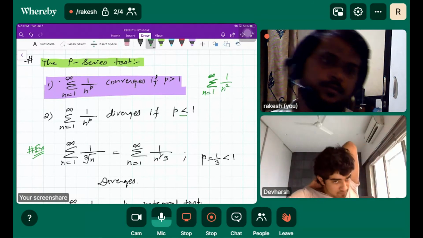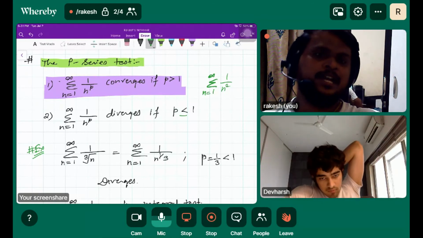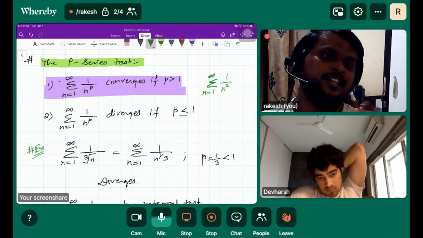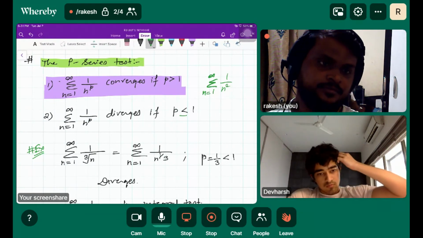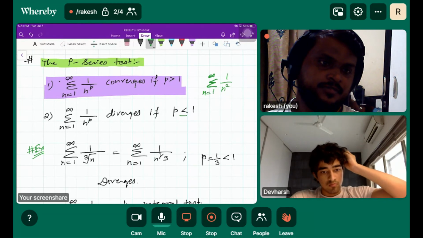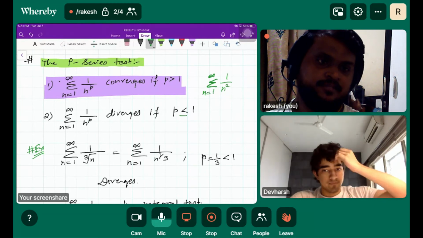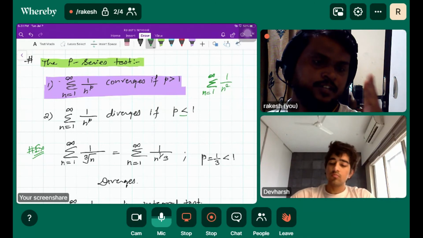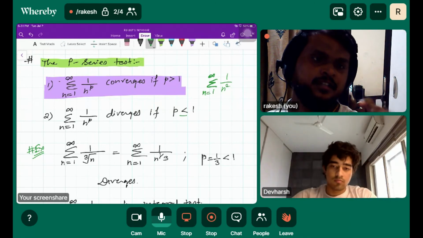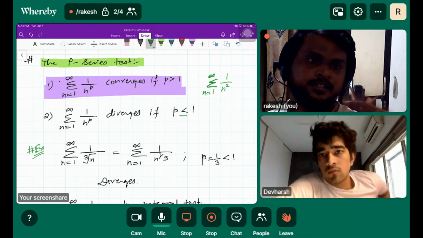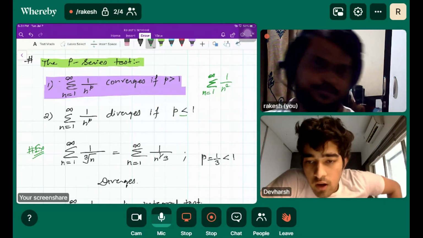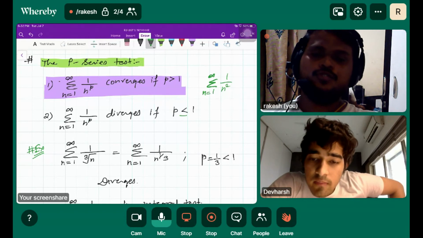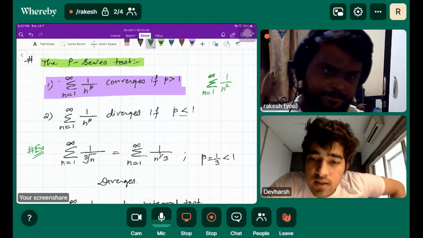Right. So we need not apply the integral test always if we know P is greater than 1. If P is greater than 1, it means it will definitely fulfill both conditions. First, decreasing. Second, finite integral value. Yeah. Correct.